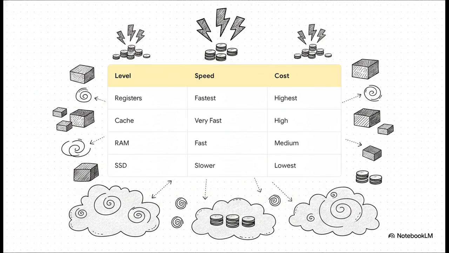Step down one level, and you find cache memory, still very fast, sitting right next to the CPU. Below that is the RAM on your motherboard. This gives us way more room to breathe at a medium cost. And finally, the massive SSD or cloud storage. Much slower to access, sure, but incredibly cheap with massive scale.